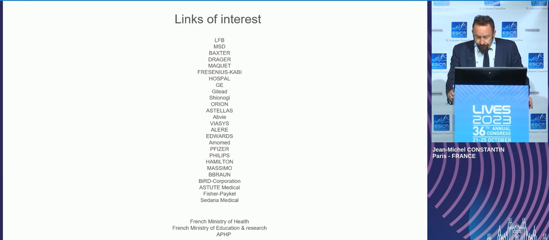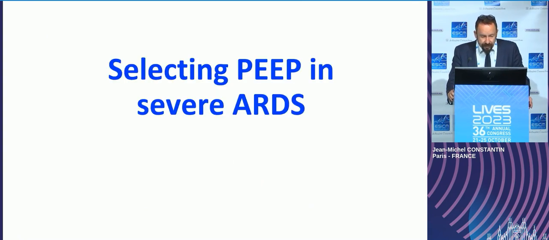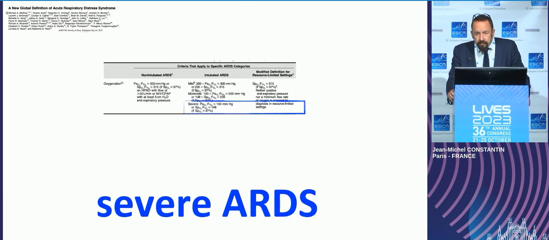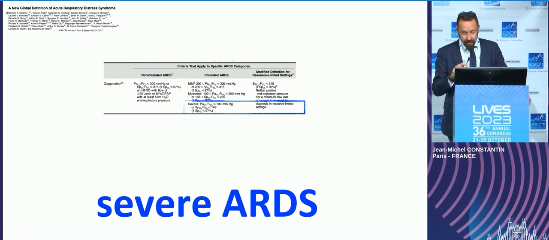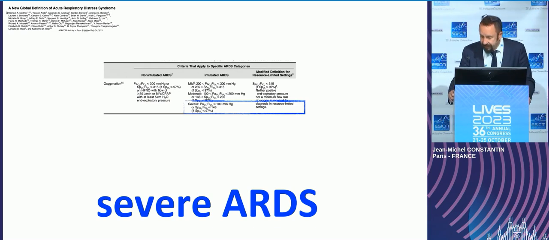And so the topic is how to set PEEP in severe ARDS. My mindset is that severe ARDS is, according to the Berlin definition, a PO2/FiO2 ratio below 100. I'm not sure this is a good definition, because looking at different phenotypes with the same PO2/FiO2 ratios, the mortality is absolutely not the same. But we will discuss according to the severity.